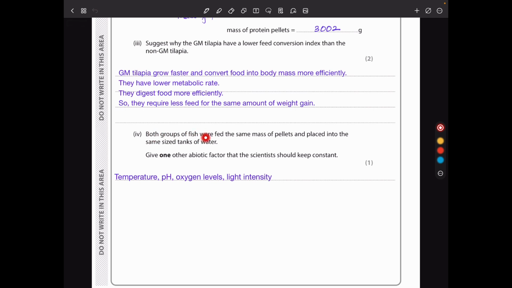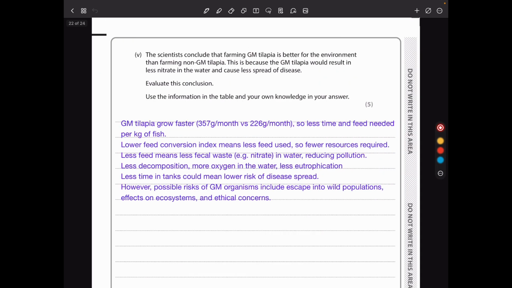And then they say both groups of fish were fed the same mass of pellet and placed into the same size tanks of water. Give one other abiotic factor that the scientists should keep constant. It should be temperature, pH, oxygen levels, light intensity, and more. Then the scientists concluded that farming GM tilapia is better for the environment than farming non-GM tilapia. This is because GM tilapia would result in less nitrate in the water and cause less spread of disease. Evaluate this conclusion and use information in the table and your own knowledge to support your answer.